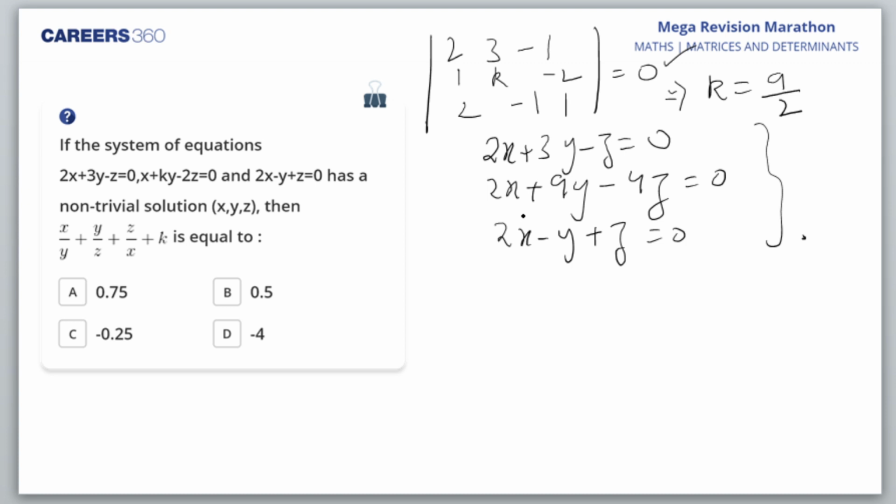So what do we have? From 1 and 2. Let's call this 1, this 2, and this 3. These are the three equations. From 1 and 2, what do we get?